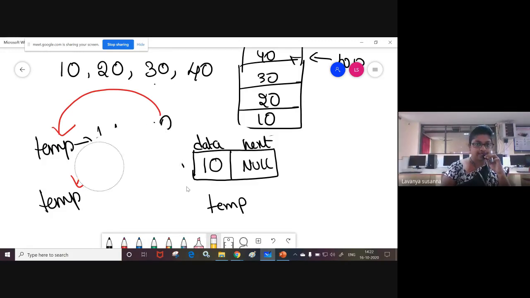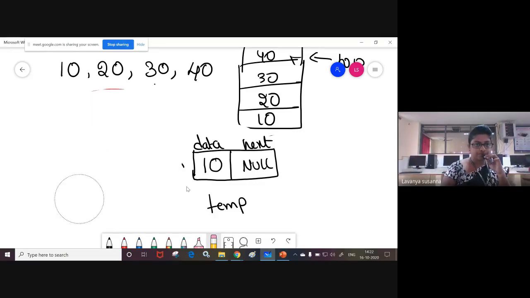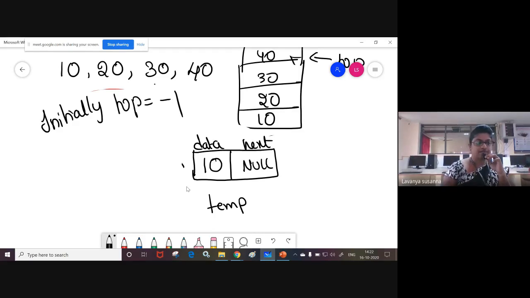Okay. Next, what are you going to do? Initially, for the first time, top equal to -1. Sorry, not -1. I'm sorry, null. Top equal to null. See, top equal to -1 belongs to the array representation. Okay, remember that. Coming to the linked list representation of stack, top equal to null, not -1.